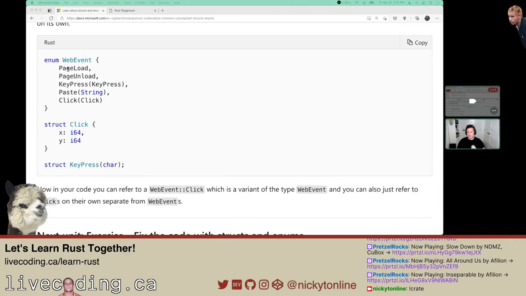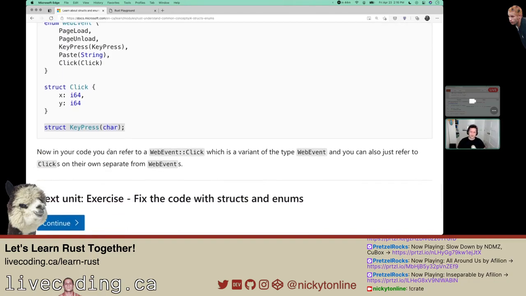So we have an enum with these, I don't know if property is the proper term, but there's a struct called click and a struct called key press char. At this point, until I read in a bit more, I'm looking at this, for example, struct key press char, and to me, that looks like a function signature. I guess it's not fn key press char because that would mean an actual function. Maybe struct key press is a way to write the function signature, but I'm not sure yet.